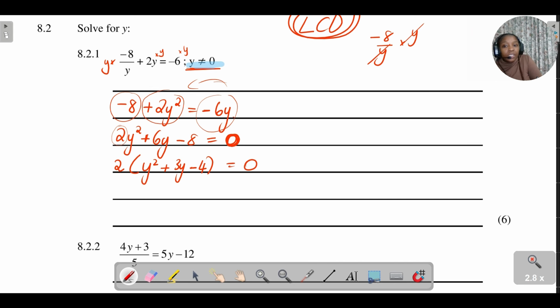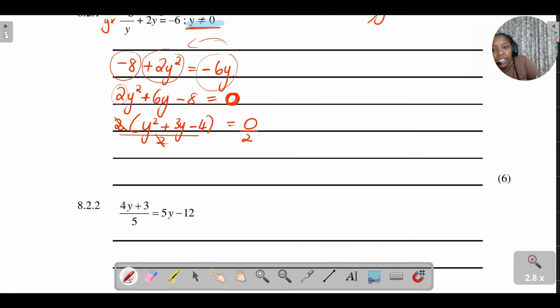All right, then you'll see if I divide by 2, the 2 cancels. So I'm left with y squared plus 3y minus 4 is equal to 0. 0 divided by 2 is not undefined. It's 0. Then from here, I want to factorize. Do you see this trinomial? Remember, when you're factorizing a trinomial, what did I say?